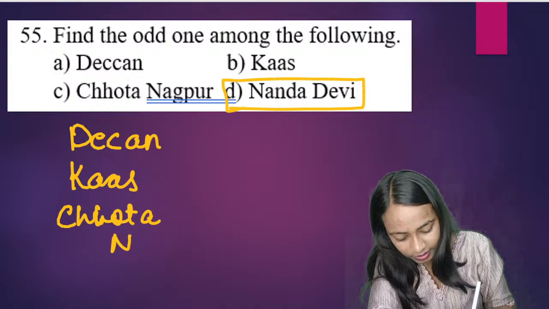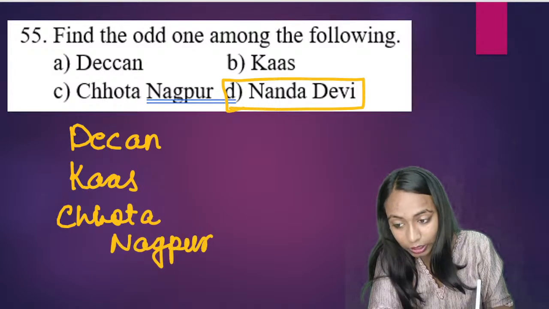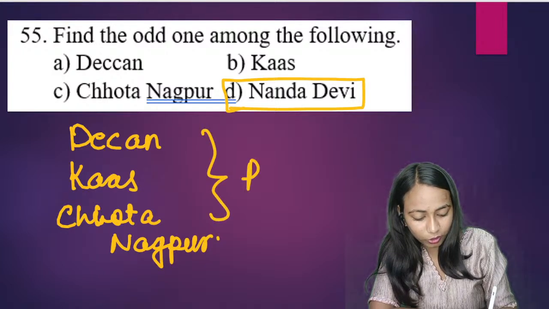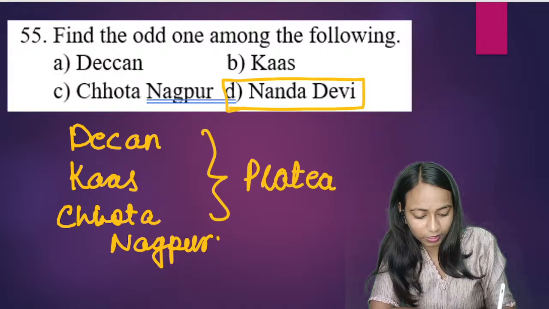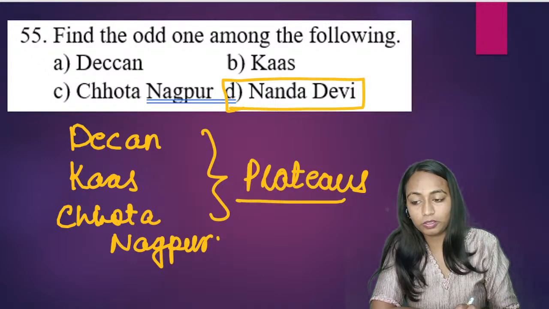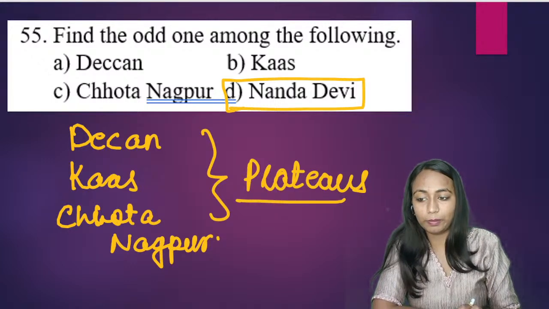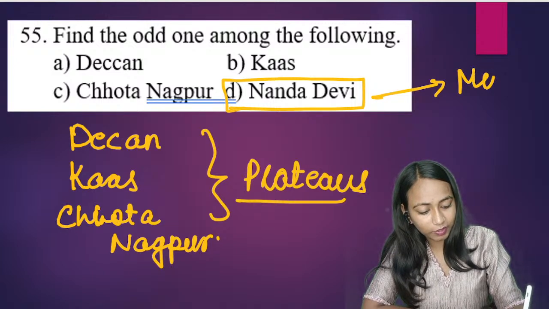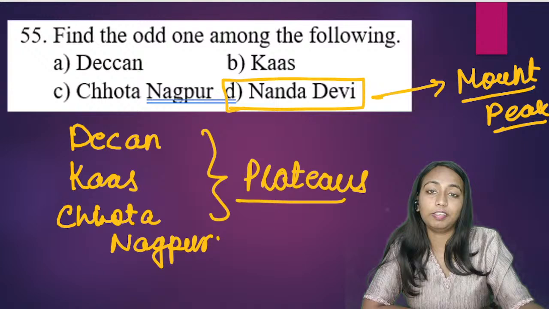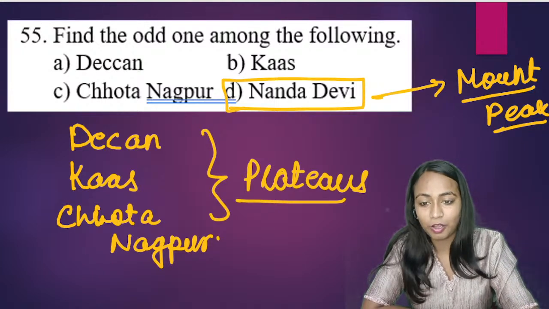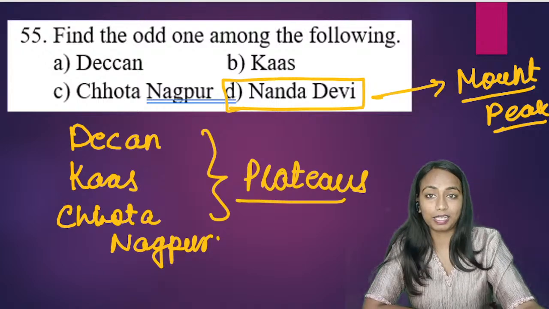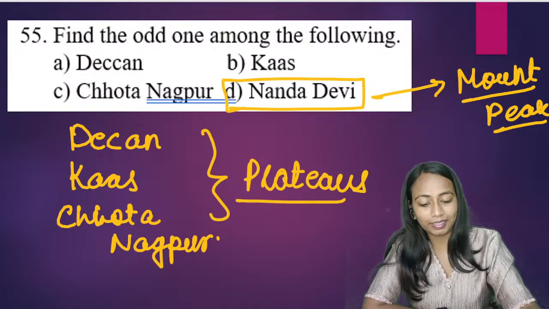Deccan, Khas and Chota Nagpur. What are all three of them? All three of them are plateaus. But what is Nanda Devi? Nanda Devi is a mountain peak. So that is why the right answer will be option D, because Deccan, Khas, Chota Nagpur are all plateaus, and Nanda Devi is a mountain peak.